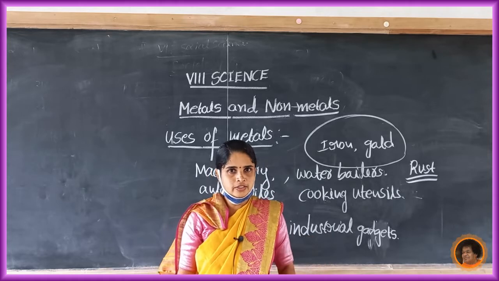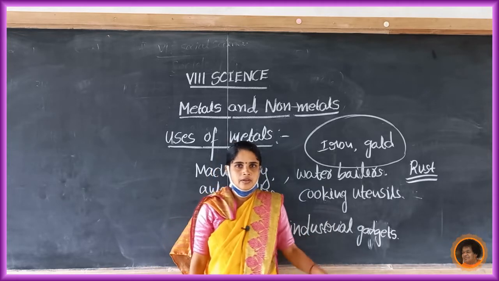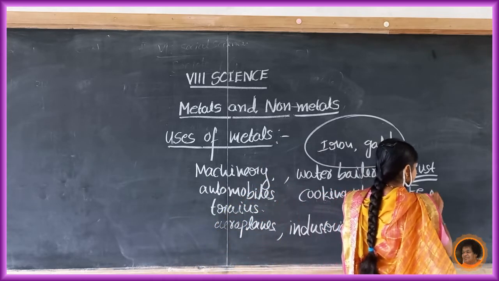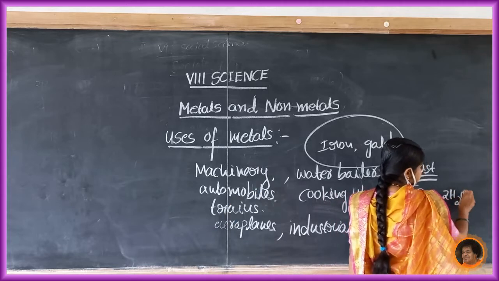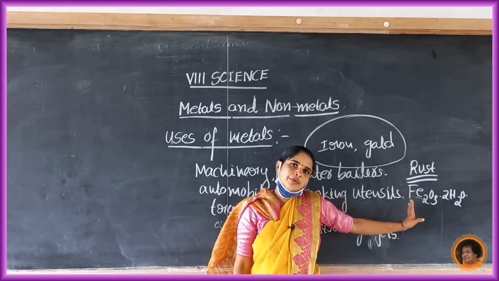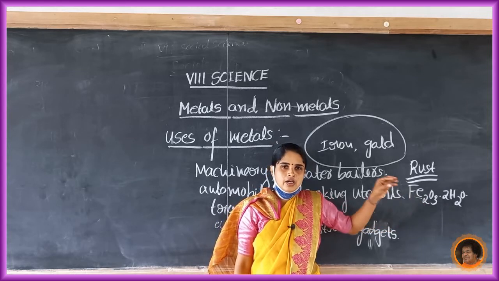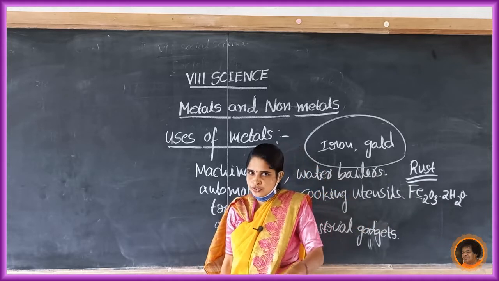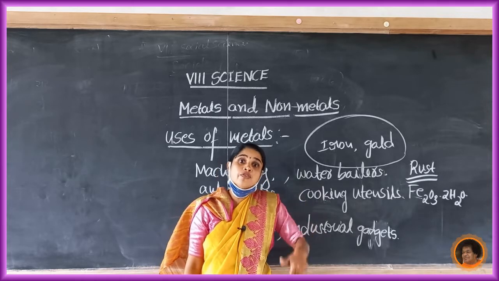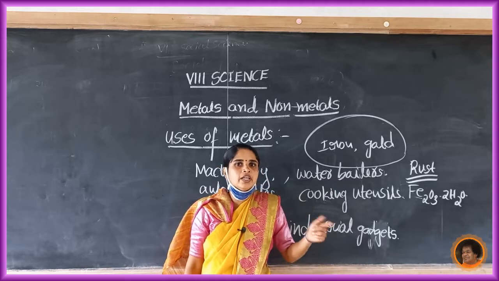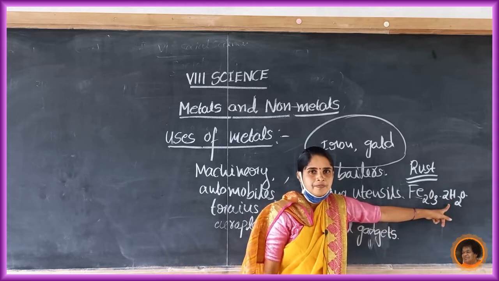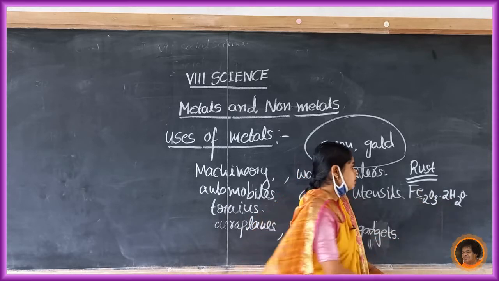So when iron reacts with moist air, it forms rust, and its chemical formula is Fe2O3.2H2O, that means iron oxide. Iron cannot react with oxygen alone, but it reacts with oxygen in the presence of water vapor. Then it forms rust. So iron oxide and water, Fe2O3.2H2O, is the formula of rust.